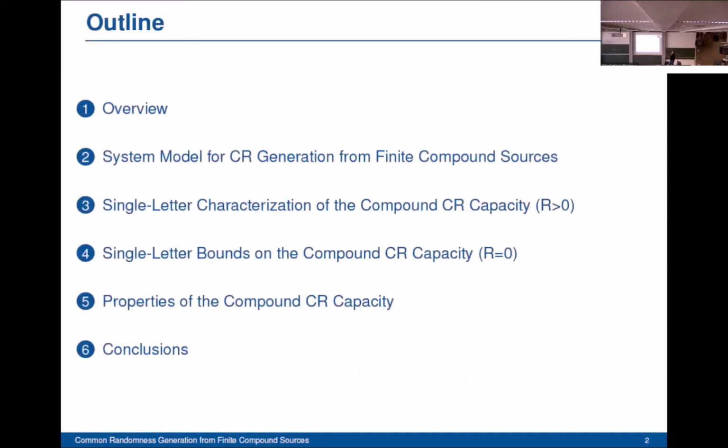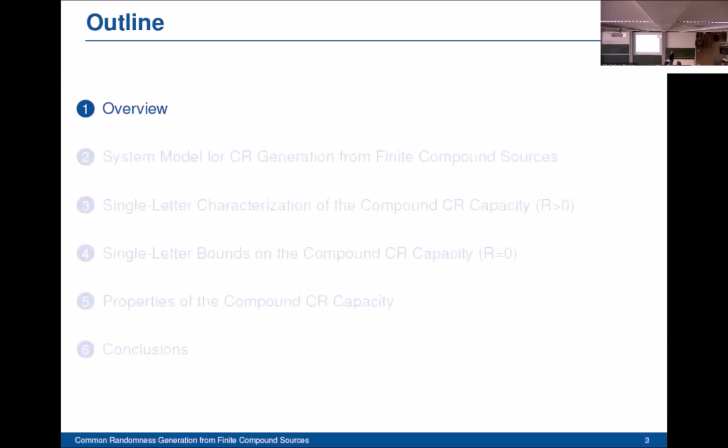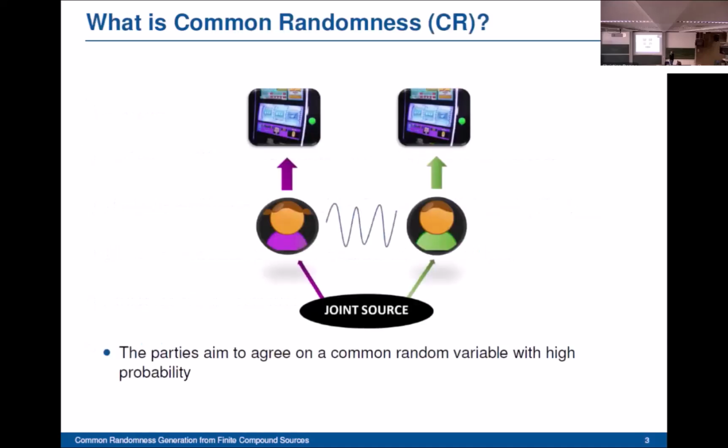I will start by giving an overview of the problem of common randomness generation. In the common randomness generation framework, we have multiple parties who aim to agree on a common random variable with high probability. Here, this common random variable is modeled as the same output at all terminals.